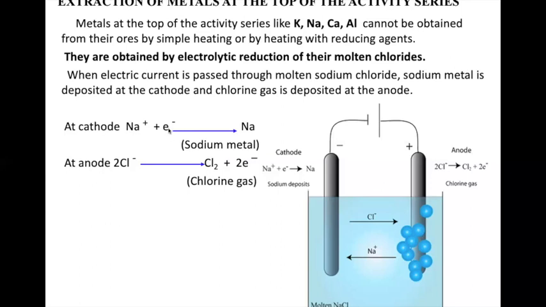Sodium is going to accept an electron and become sodium metal, and chlorine will give away 2 electrons and it will become Cl2. See, negative means it has got more electrons, so it has to give away electrons. Positive means the electron number is less, so it is going to accept an electron. And that is how the sodium metal is obtained.